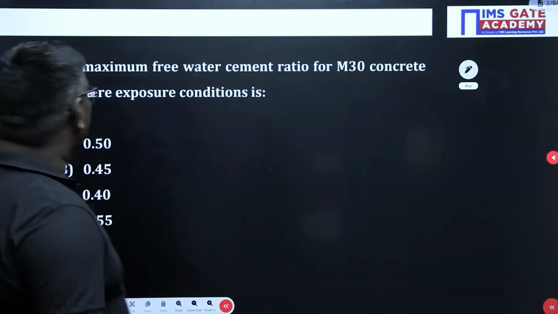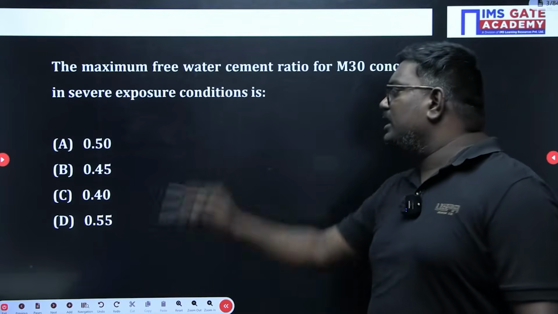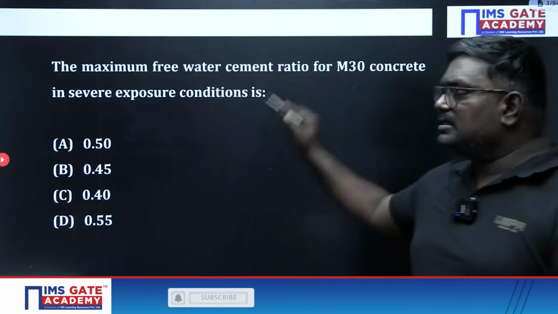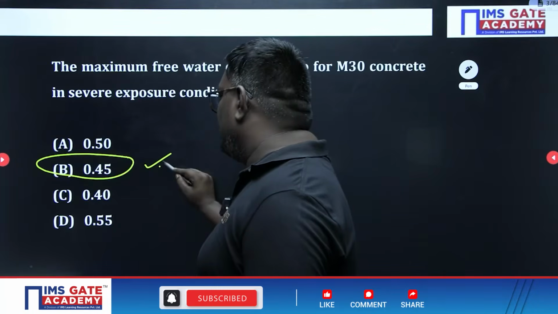Now let us solve the first question. The maximum free water content for M30 concrete in severe exposure condition. This is a question directly from IS 456, and we can say the answer is 0.45.